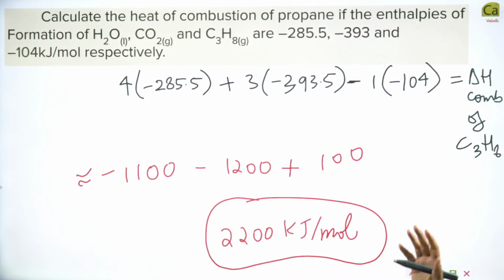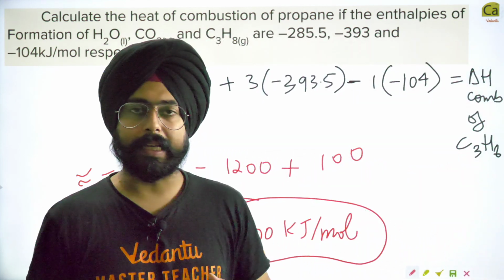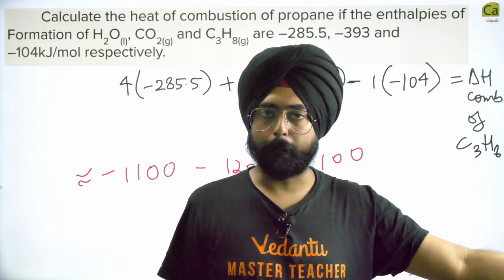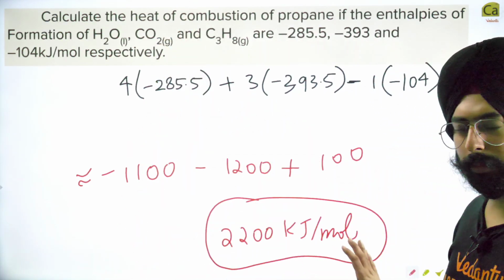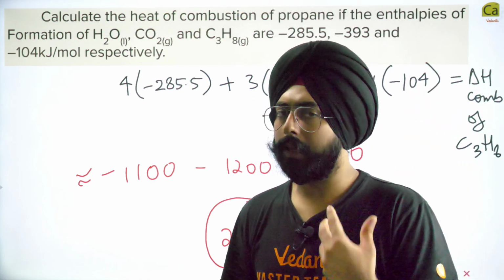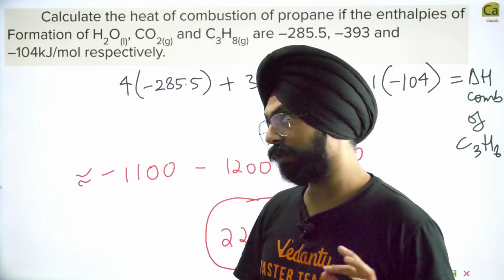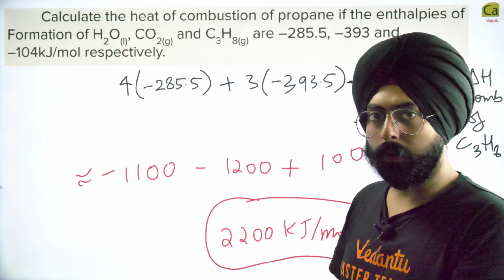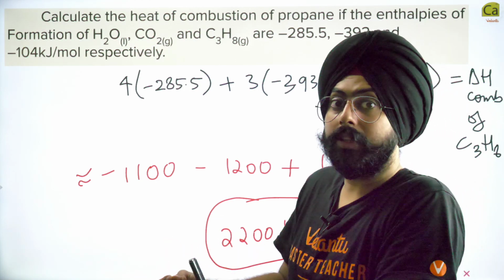2200 kilojoules per mole is the enthalpy of combustion, because you already know that in combustion the enthalpy will be released. Whenever they ask you what is the enthalpy of combustion, you have to report it with a positive sign. No need to write the negative sign, because you know by default that energy will be released during combustion. If they ask you what's the enthalpy of this reaction, then you have to write a negative sign to tell them that in this reaction the energy is released.